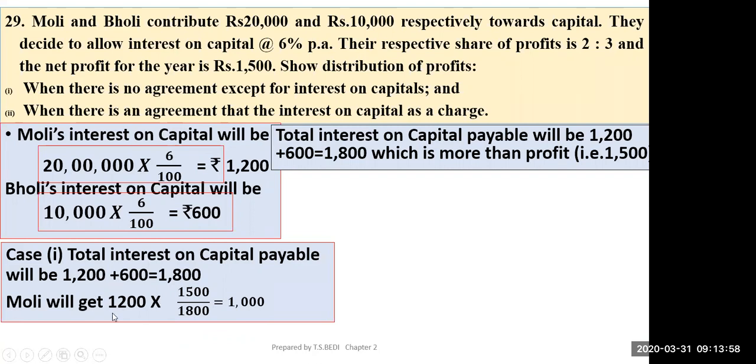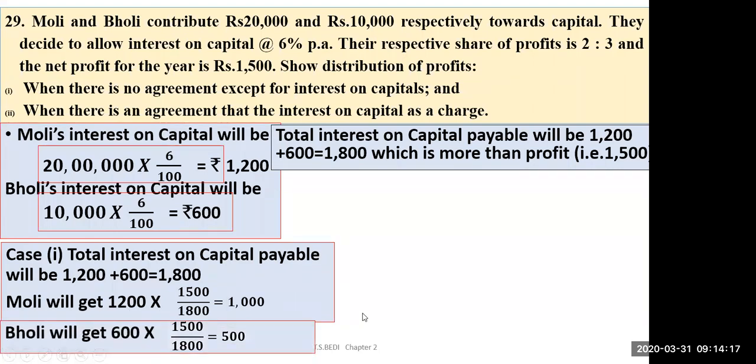He was supposed to get 1,200. Now this 1,500 is divided in the ratio 12 to 6. Bholi will get 600 into 1,500 upon 1,800.